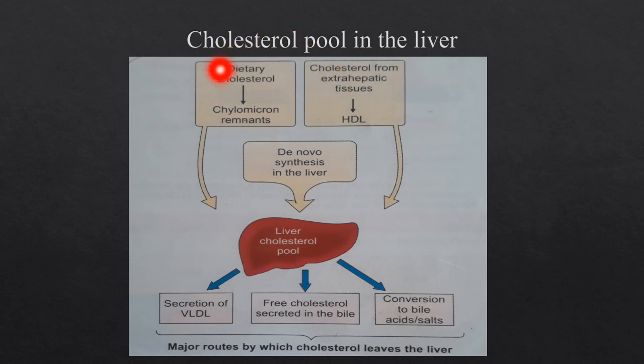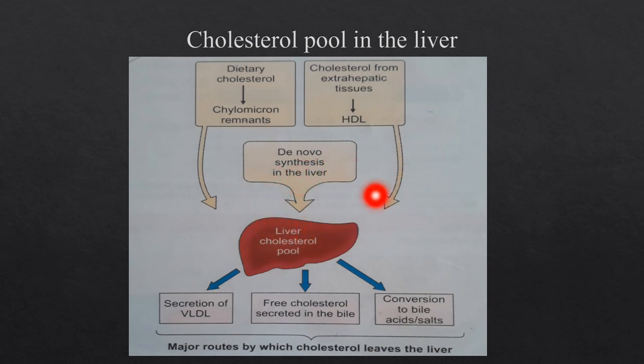So dietary cholesterol enters the intestine, is digested from cholesterol esters, and is transported to the liver by the chylomicrons. Also, cholesterol from the extrahepatic tissues, which is synthesized in various tissues, is transported to the liver by the HDL, high density lipoprotein. Again we will discuss this in the next classes. Since HDL transports cholesterol to the liver, it is called good cholesterol. Then in the liver, de novo cholesterol is also synthesized. This leads to the cholesterol pool in the liver.